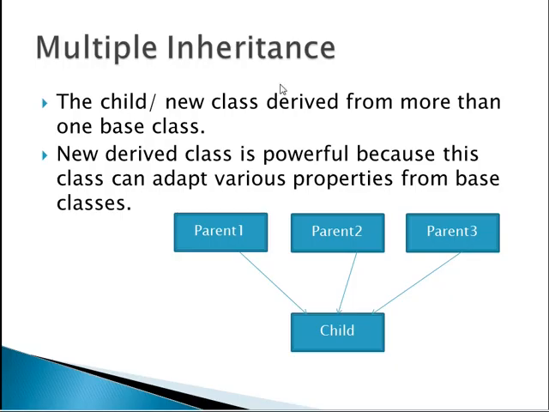Let's see the next type of inheritance: multiple inheritance. Multiple inheritance means there are multiple parents and they derive one new class. If the child class, or new class, is derived from more than one base class, more than one parent class, then it is known as multiple inheritance. The new derived class is very powerful because it can adapt the properties from parent 1, parent 2, parent 3 and different classes.